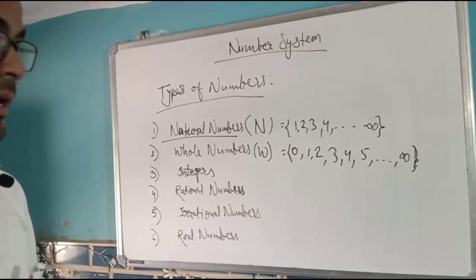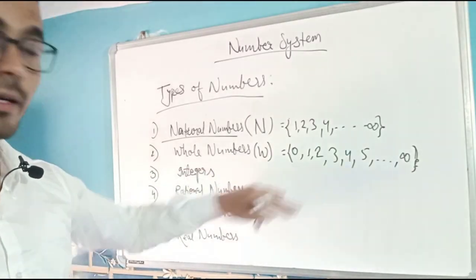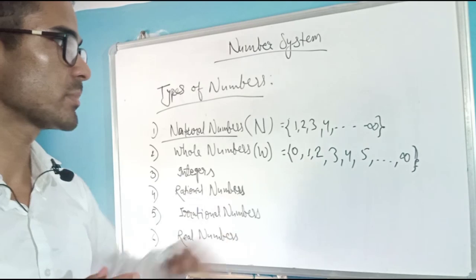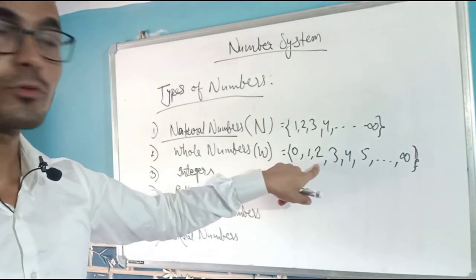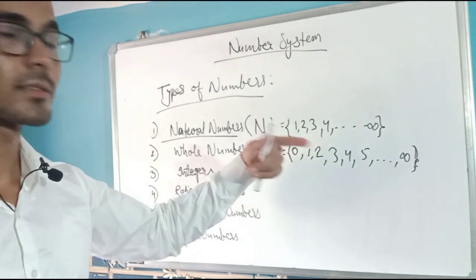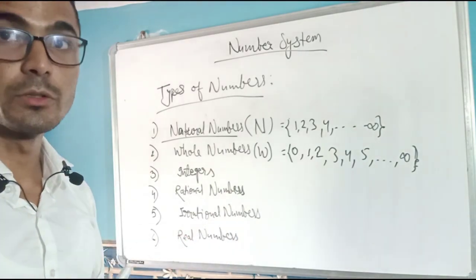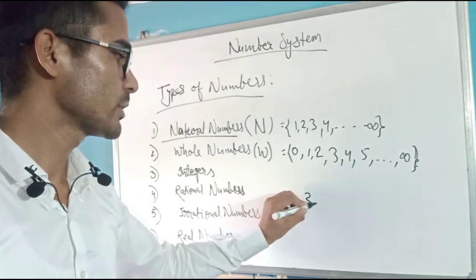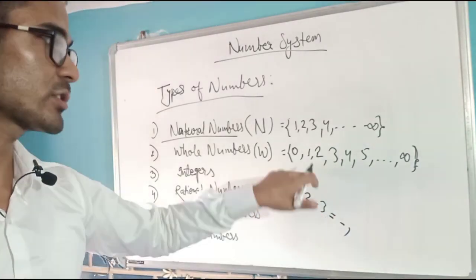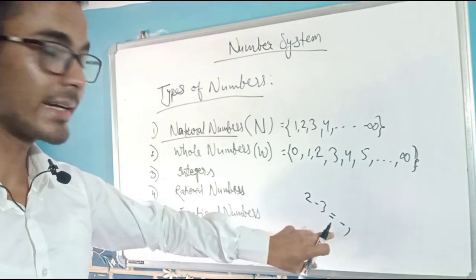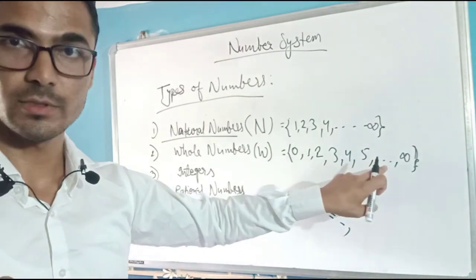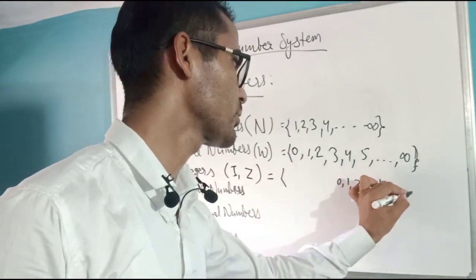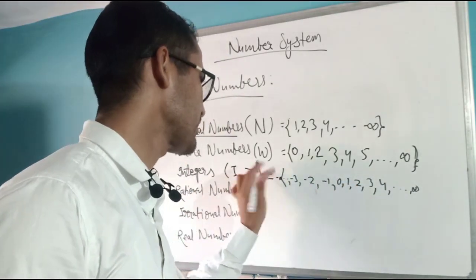And what about integers? These are numbers, right? But can we make some operations between these numbers? Of course we can. 1 plus 2 is 3, which is available here, and 2 plus 3 is 5, and so on. But what if we do some subtractions, like 2 minus 3? 2 minus 3 will be -1, right? But -1 is not in this set. So the set which includes negative numbers as well as these positives, that is 0, 1, 2, 3, and on the other side -1, -2, -3, is called the set of integers.